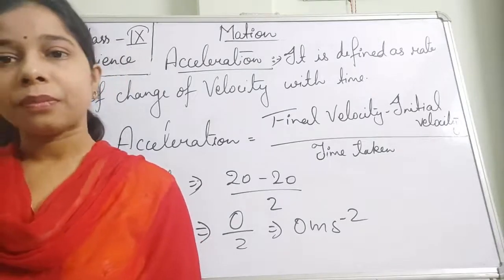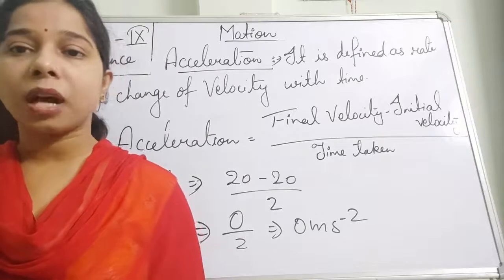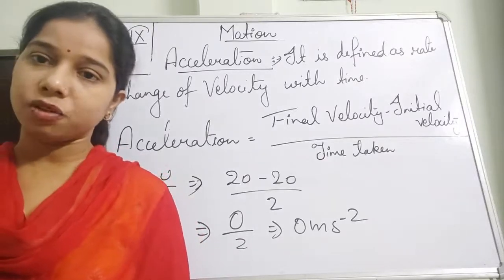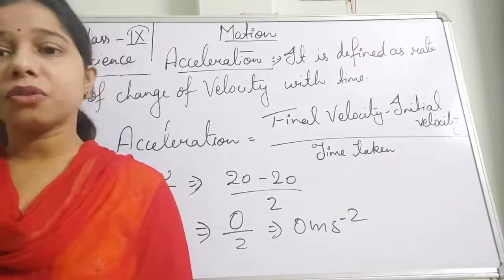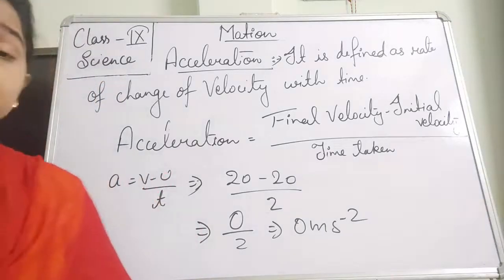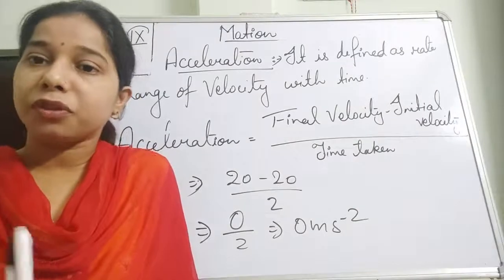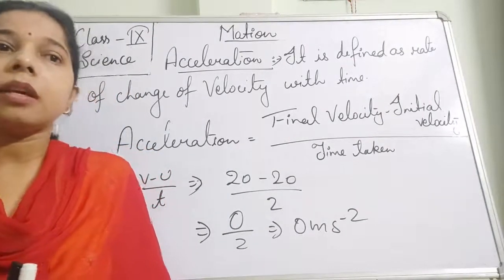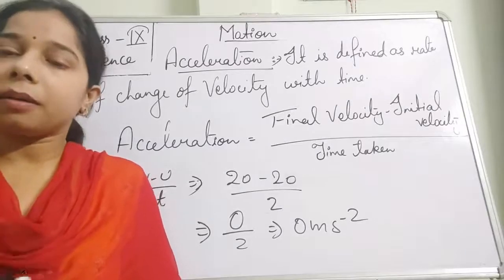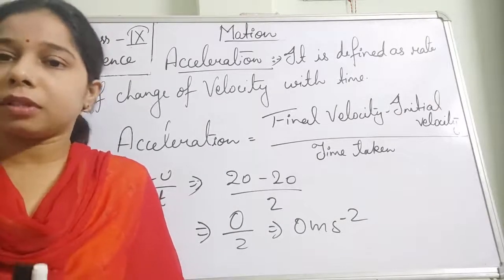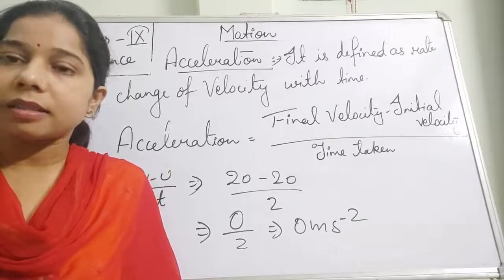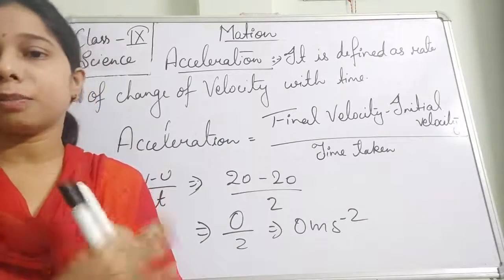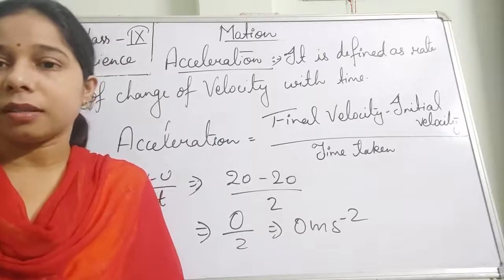So students, in the previous class in this chapter, that is motion, we started talking about acceleration. Acceleration is what, students? Before acceleration we have already seen velocity. And what was velocity? Velocity is an object which travels a particular distance, or covers a particular distance, in an interval of time, and that happens in a specified direction. That is velocity.